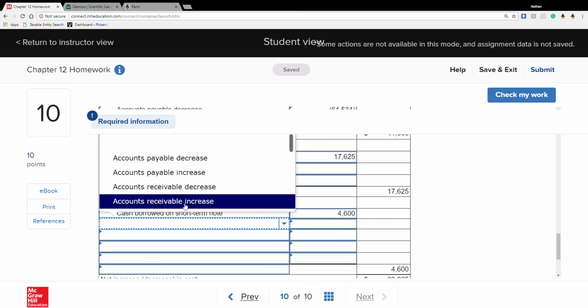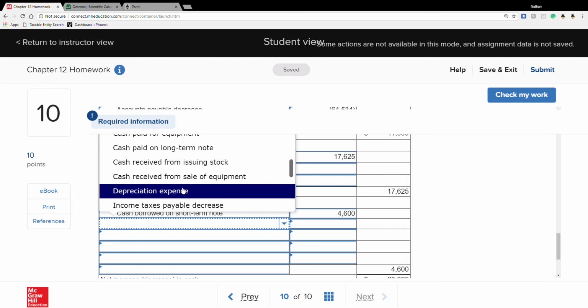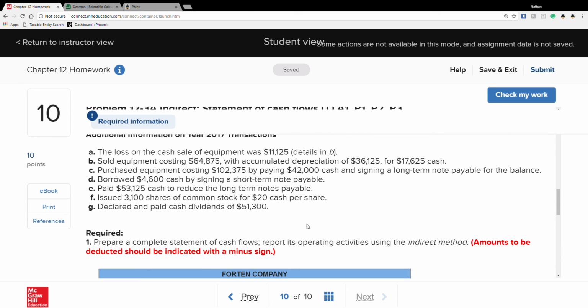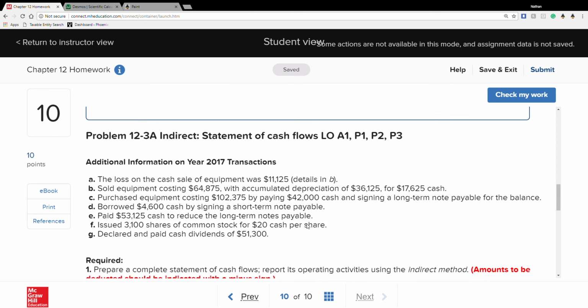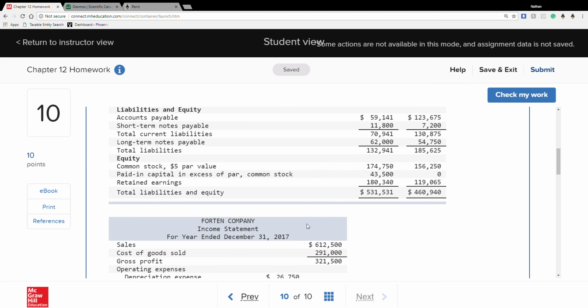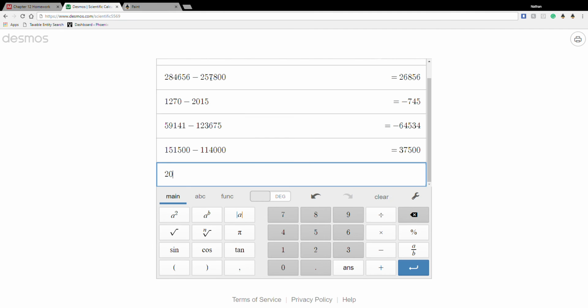Okay. We issued stock, 31,000 shares of common stock for $20 in cash. So basically it's a combination of those. So 20 times 3,100.